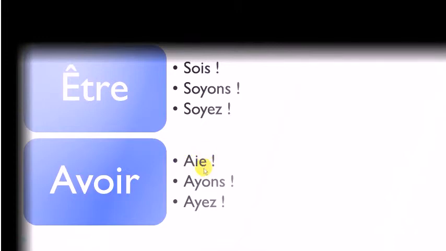Remember the final E is not pronounced, so you only have this AI sound, aie. Okay, aie, ayons, ayez. So one more time, sois, soyons, soyez, then aie, ayons, ayez. All right.